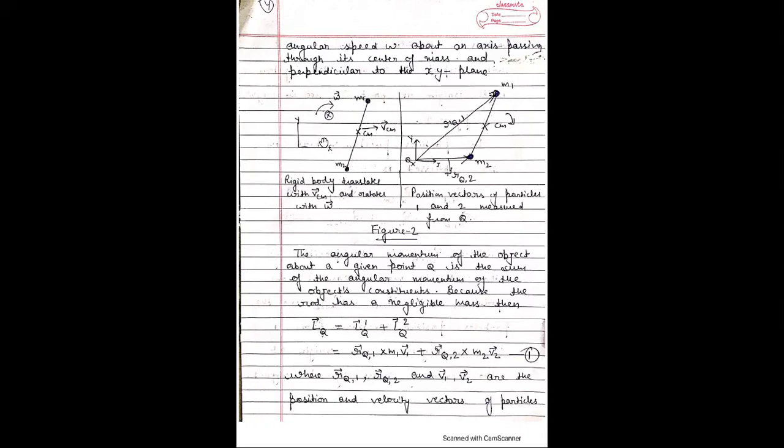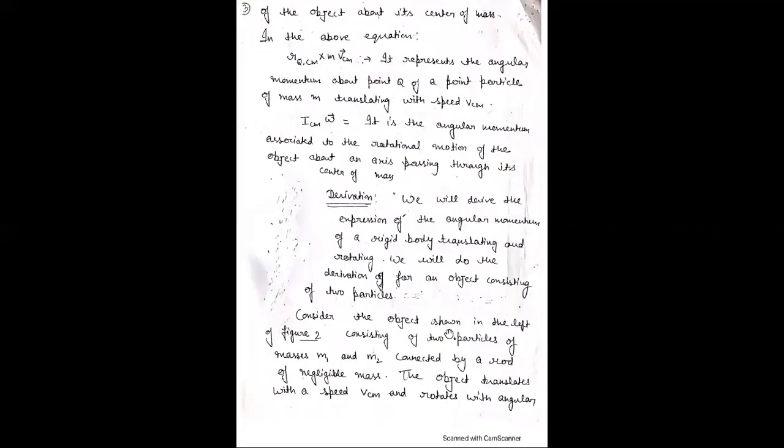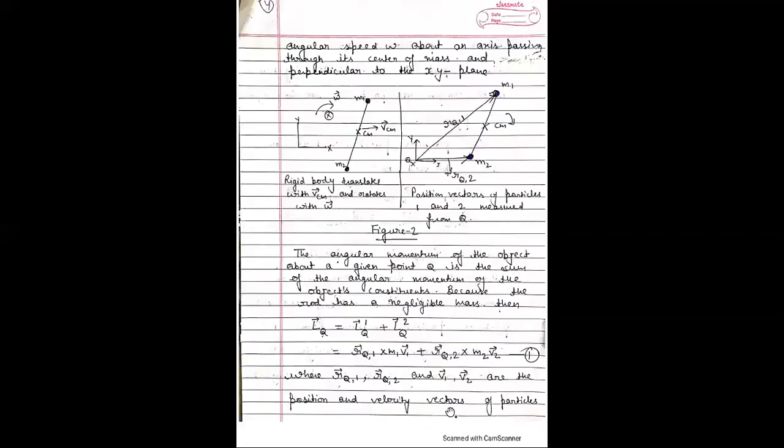These two particles lie in the xy plane and rotate with angular velocity omega and translate with translating velocity vcm. The object translates with the speed vcm and rotates with angular speed omega about an axis passing through its center of mass and perpendicular to the xy plane.